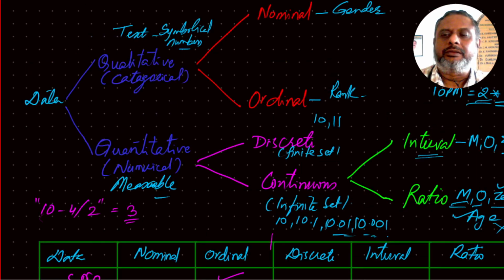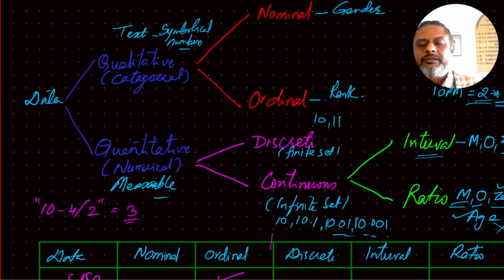So you cannot say that with 20 degrees centigrade in one room and 40 degrees centigrade in another room, if the wall between the two rooms is removed, the temperature in the big room becomes 60 degrees. No, nothing like that. If the temperature in one room is 40 degrees and in another room is 60 degrees, you can say that the second one is 20 degrees higher, but you cannot say that the second one is 1.5 times the first one. So there is nothing like multiplication at all.